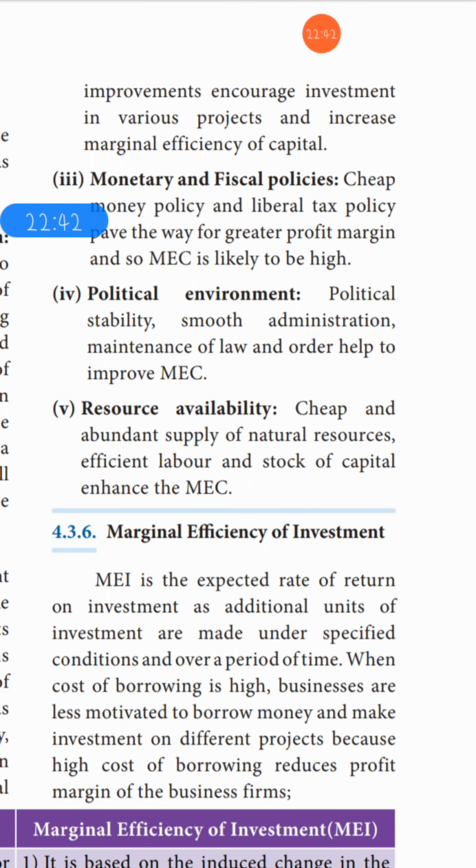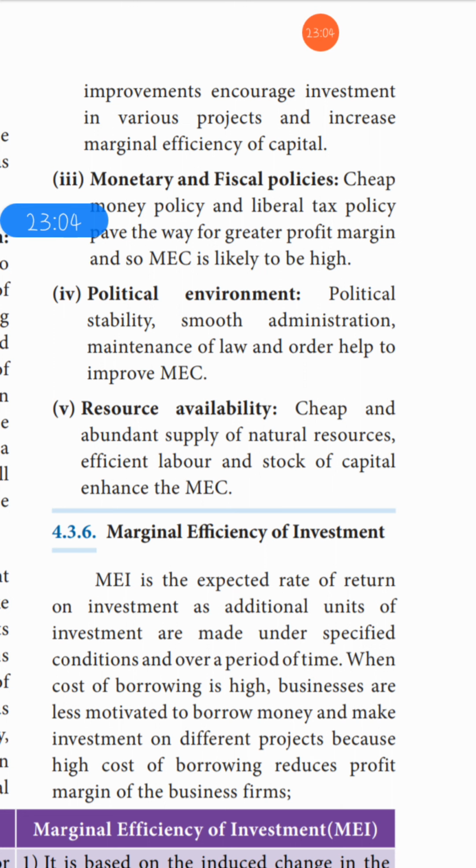Next, speaking about monetary and fiscal policies. A cheap money policy and liberal tax policy pave the way for greater profit margin, and so MEC is likely to be high. Next is political environment.